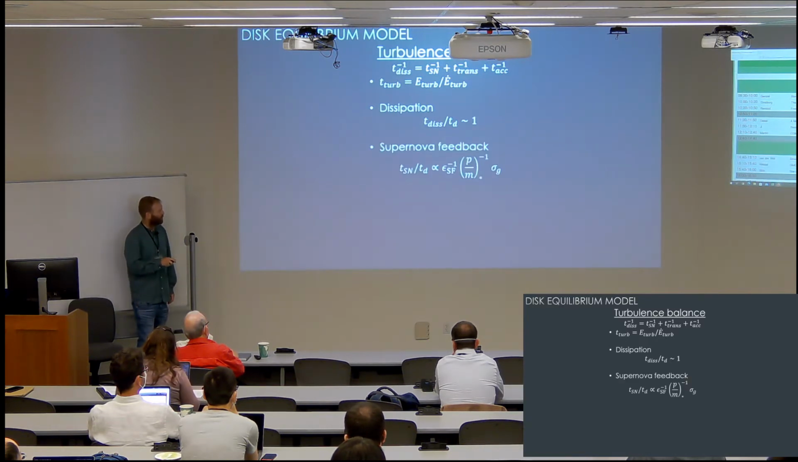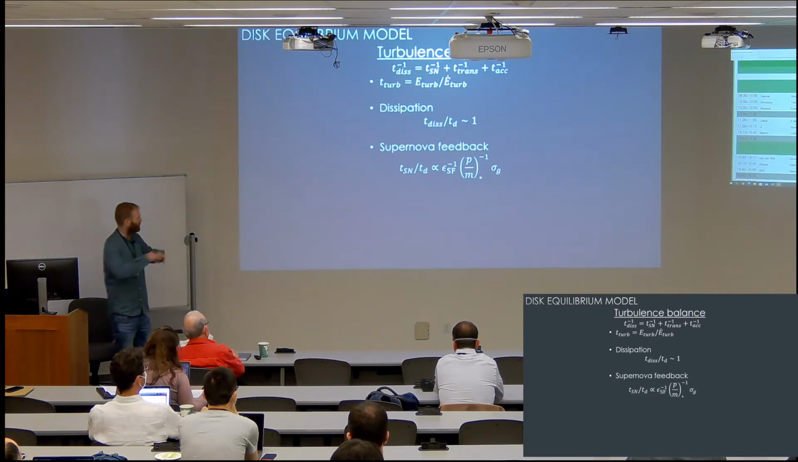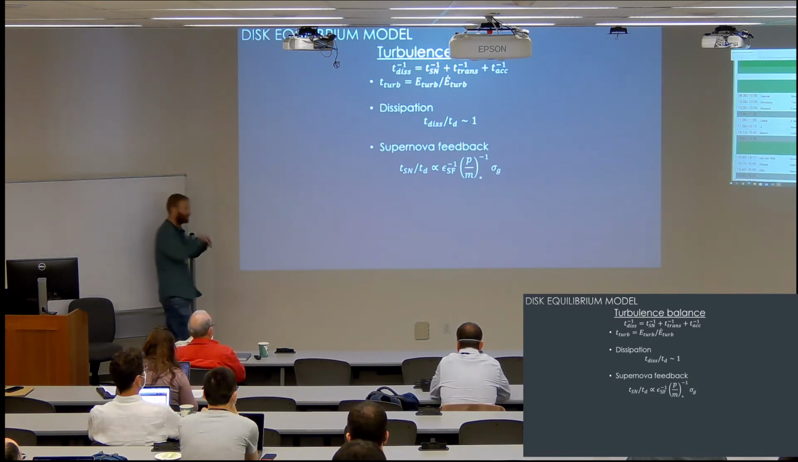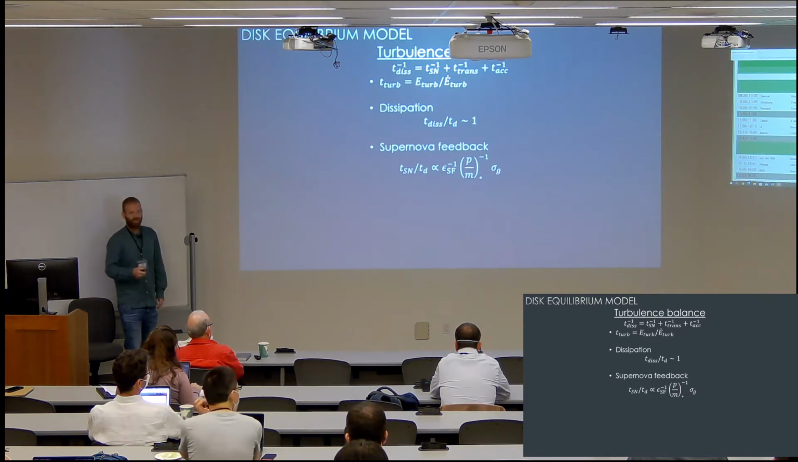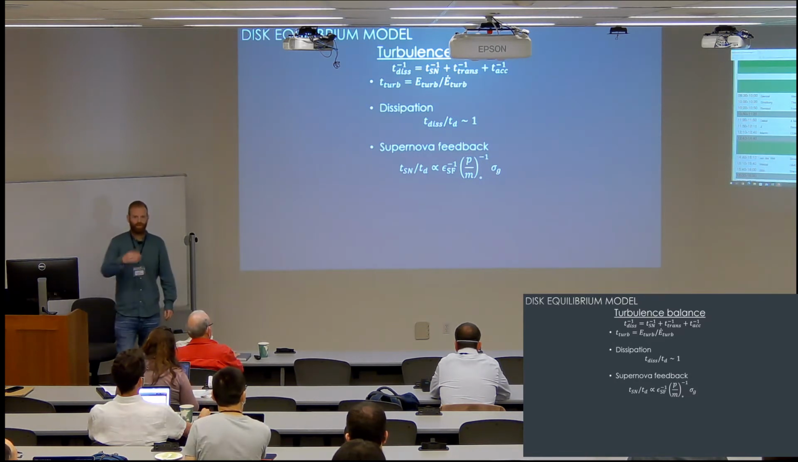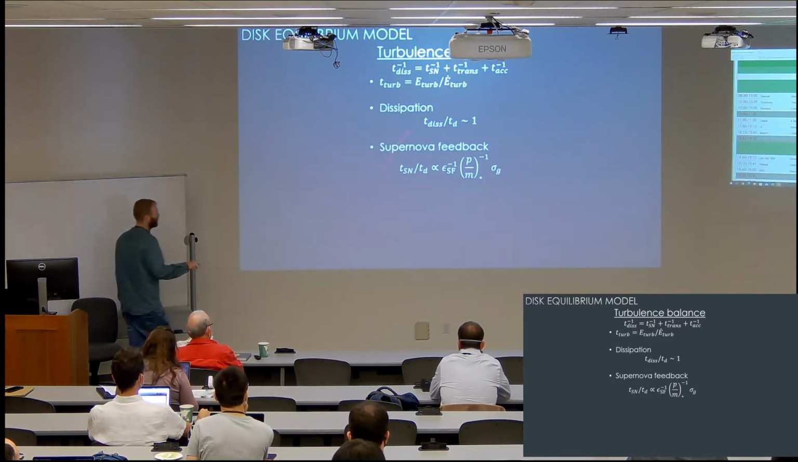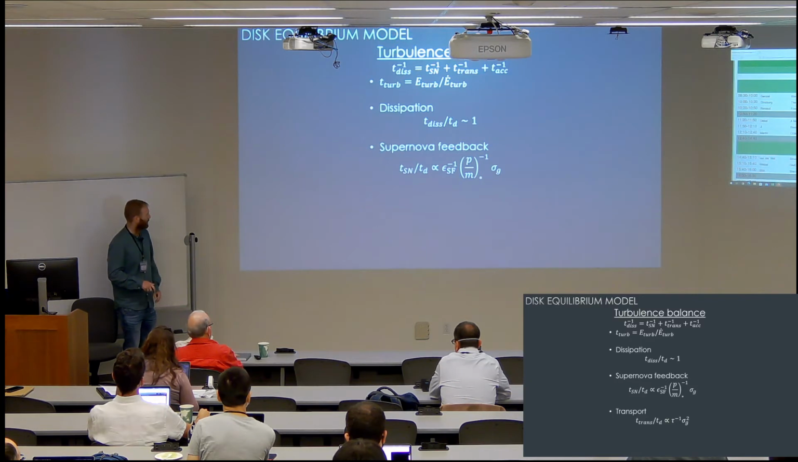So we talked about supernova feedback that can drive turbulence by transferring the momentum from the bubbles to the surrounding ISM. This is characterized by this parameter P over M star, which represents the average momentum per stellar mass formed. This is, for non-clustered supernovae, about 3,000 kilometers per second. For clustered supernovae, this is actually quite uncertain.